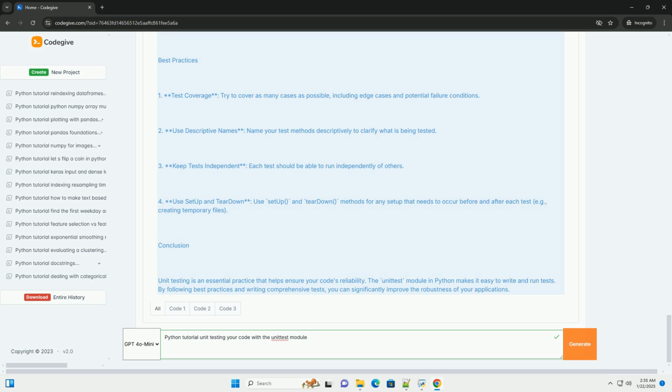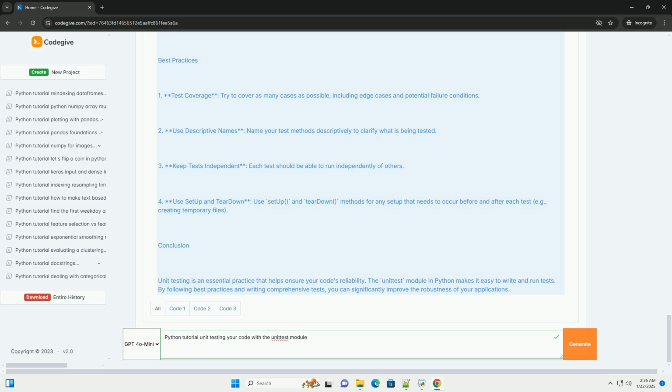Best practices. 1. Test coverage. Try to cover as many cases as possible, including edge cases and potential failure conditions. 2. Use descriptive names. Name your test methods descriptively to clarify what is being tested. 3. Keep tests independent. Each test should be able to run independently of others. 4. Use setup and teardown. Use setUp and tearDown methods for any setup that needs to occur before and after each test, for example creating temporary files.